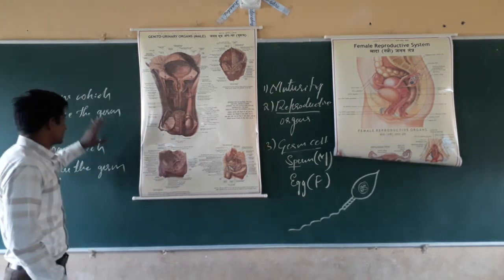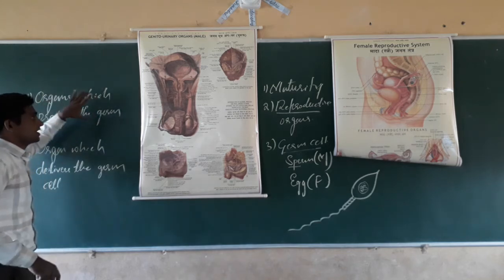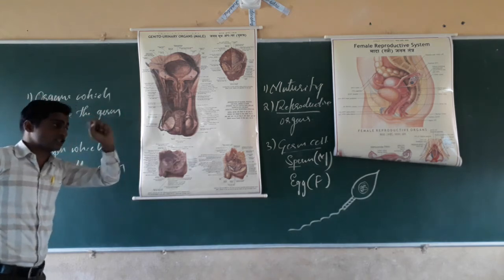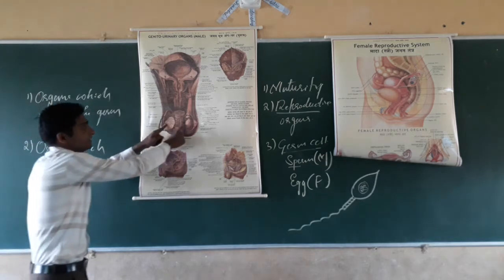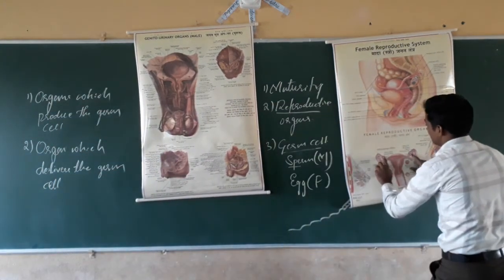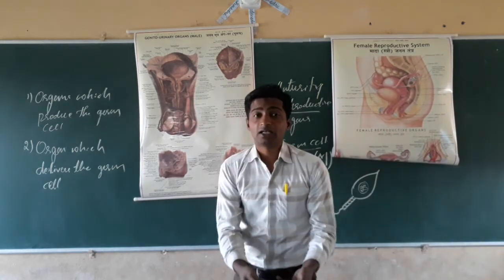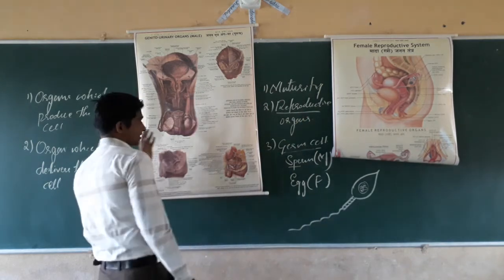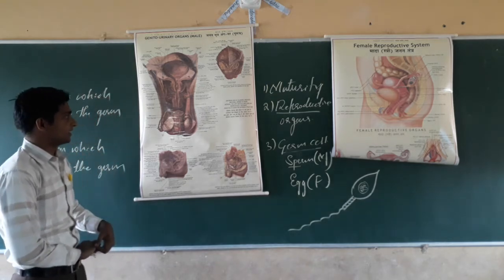The reproductive organs contain two components. The first is the organ which produces the reproductive cells or germ cells. The second is the organ which delivers. Here the testis and ovary produce the reproductive cells, and the fallopian tube and sperm duct deliver the reproductive cells.